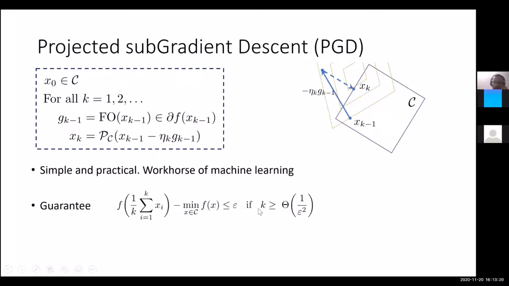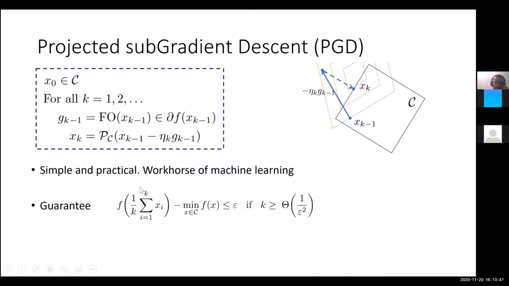So the number of iterations scales as 1 over epsilon square, but there is no dependence on the underlying dimension, right? And this is what we meant by the high dimensional setting, where the number of iterations is independent of the dimension. The second thing to note is that each point xi that we have here is being projected onto the constraint set, so each point indeed belongs to the constraint set, right? And because the set C is convex, the average also belongs to the constraint set.